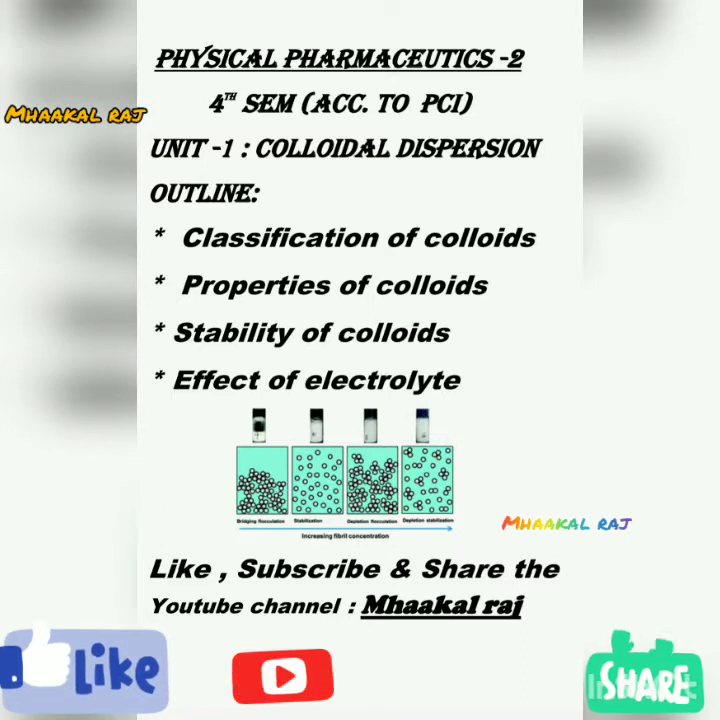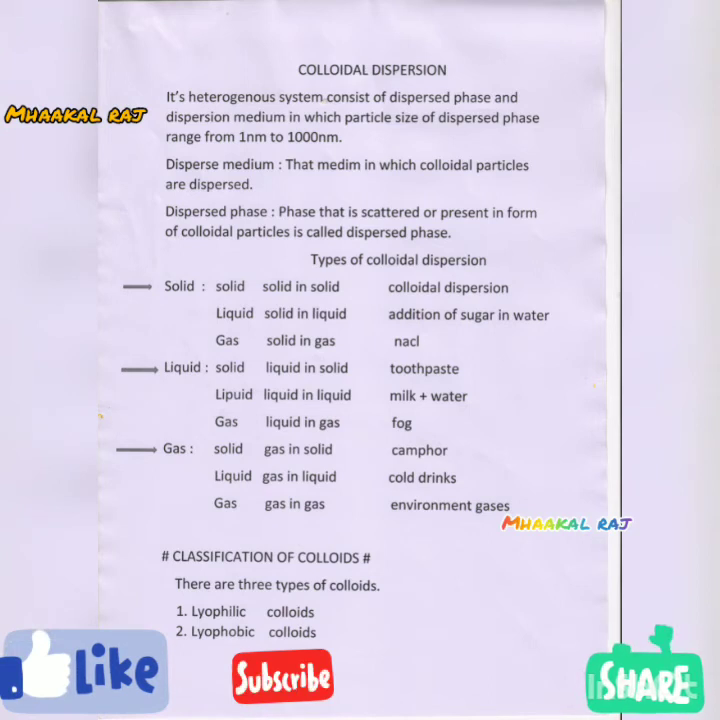Today, we are here to discuss a topic of physical pharmaceutics, second, and the first unit is colloidal dispersion. Colloidal dispersion can be described as a heterogeneous system. It consists of a dispersed phase and a dispersed medium, in which particles of the dispersed phase range from 1 nanometer to 1000 nanometers.